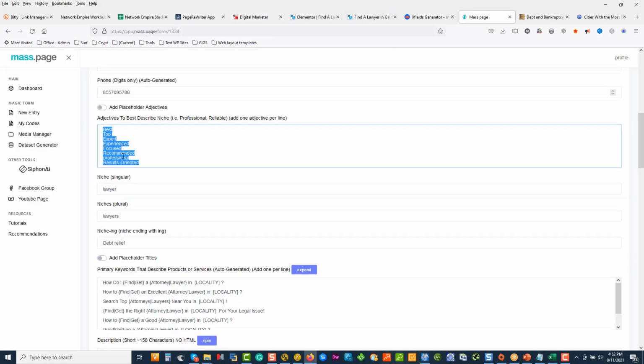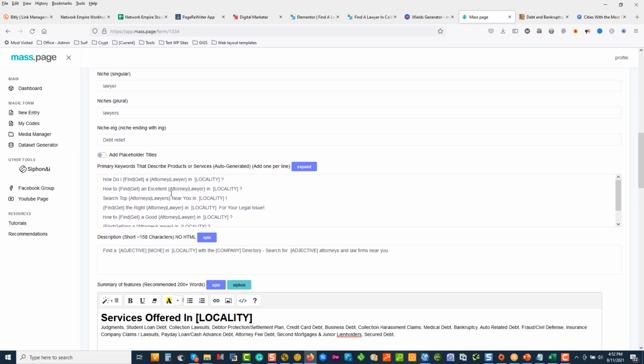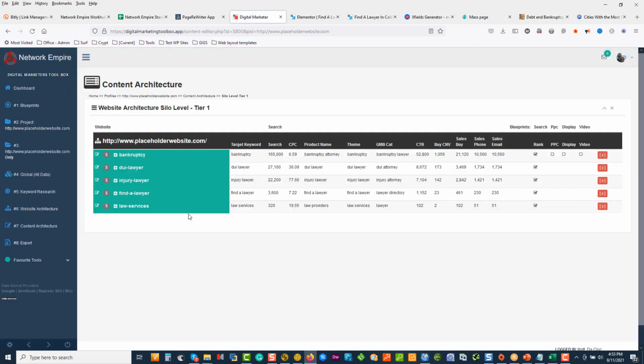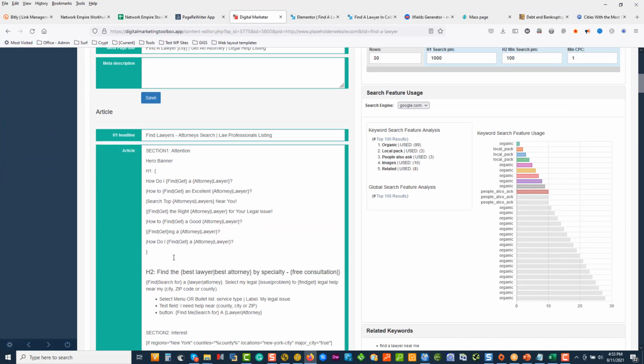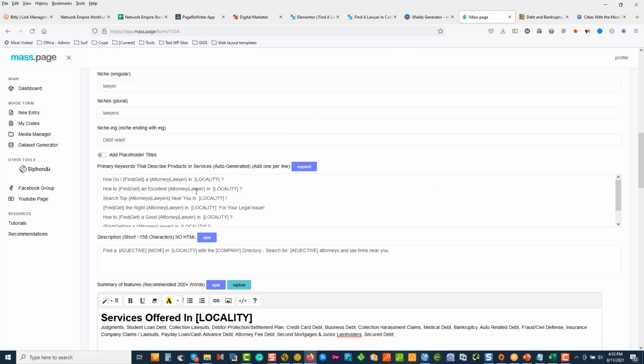So over here, I just pushed in my keywords that have intent that I've discovered. I put my headlines, remember DMT. I'm going back to my content architecture, to my silo. I'm opening up my magic page silo. And there's my H tags there. I've taken it and I've just stuck them in there by myself.